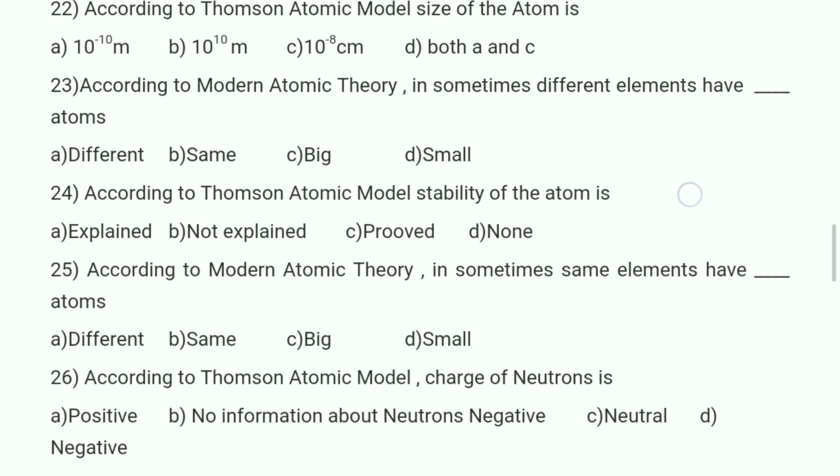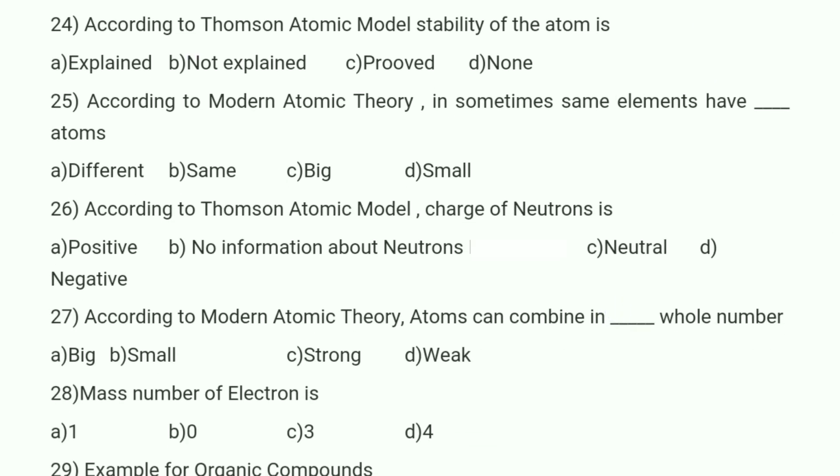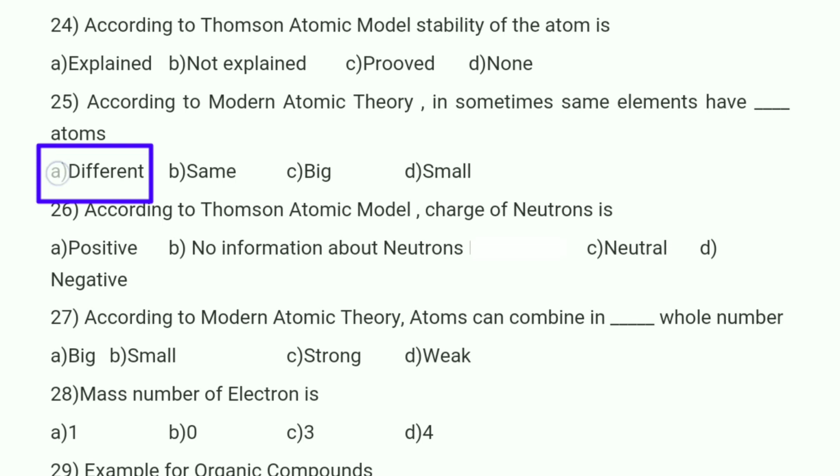And if you observe the 25th bit, according to modern atomic theory, in sometimes same elements have dash elements. So according to modern atomic theory, sometimes same elements have different types of atoms. Like if you take the example of isotopes of hydrogen, 1H1, 1H2, 1H3, these element is same, but the mass number is different. So according to modern atomic theory, sometimes same elements have dash elements, means different elements.